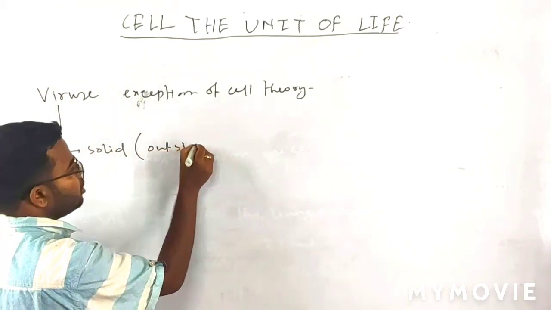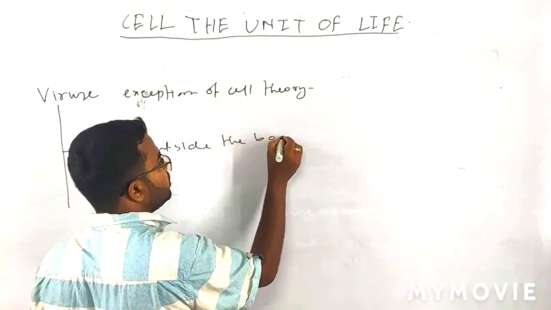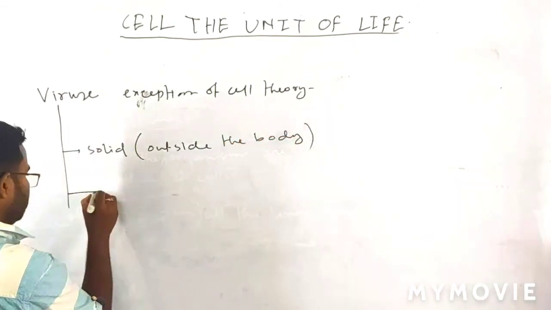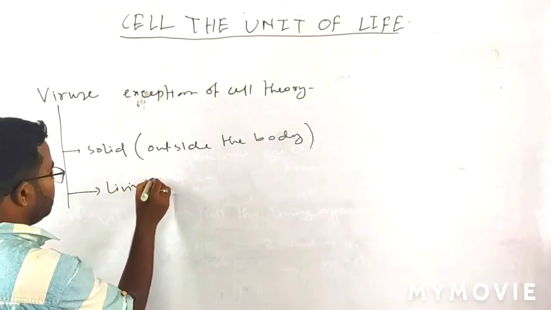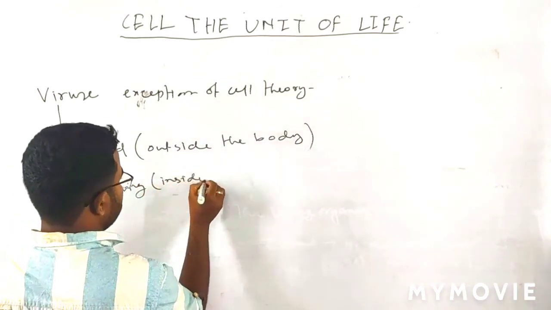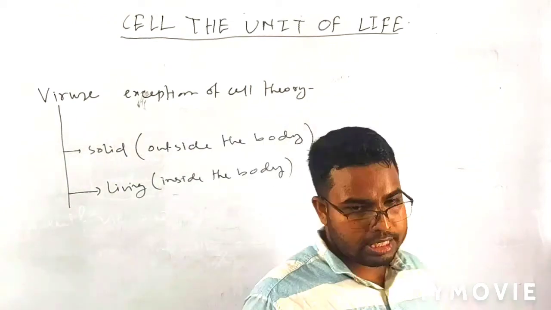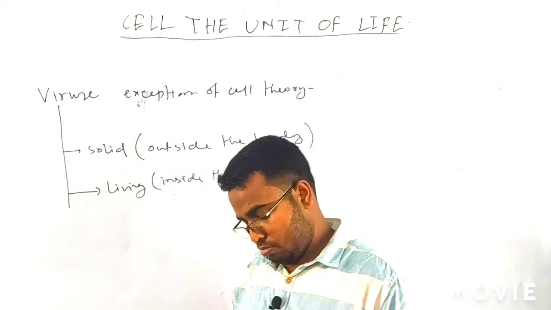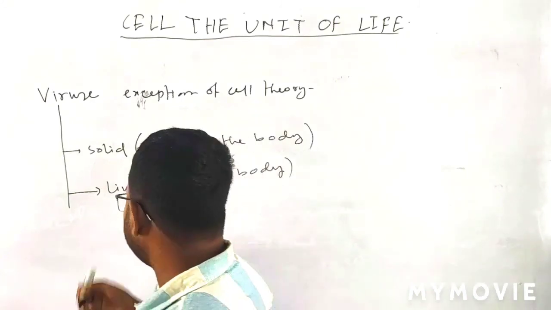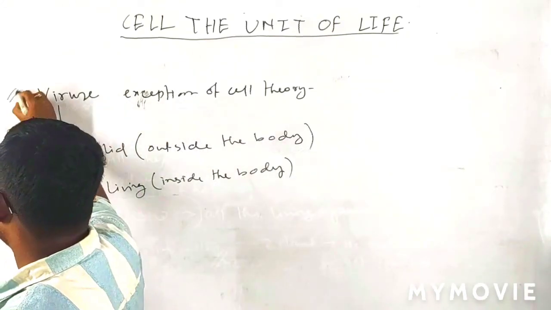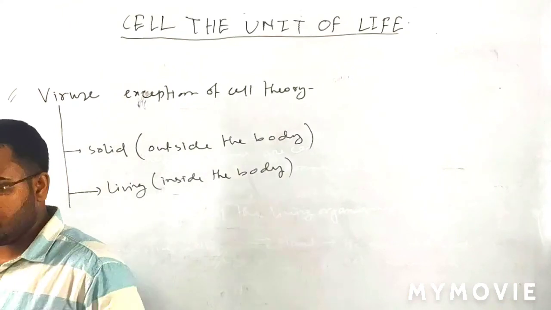Outside the body it is a solid particle, and inside the body it lives. That's why the virus is called a semi-living organism or semi-living particle. That's all about the cell and cell theory.